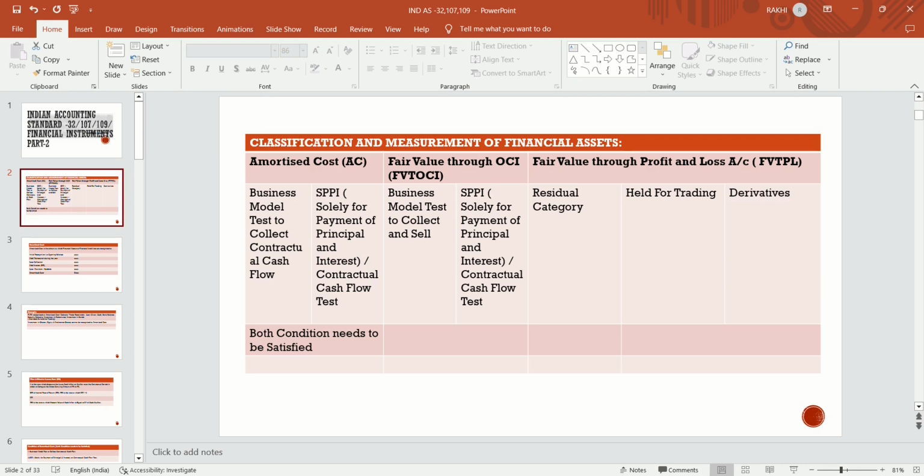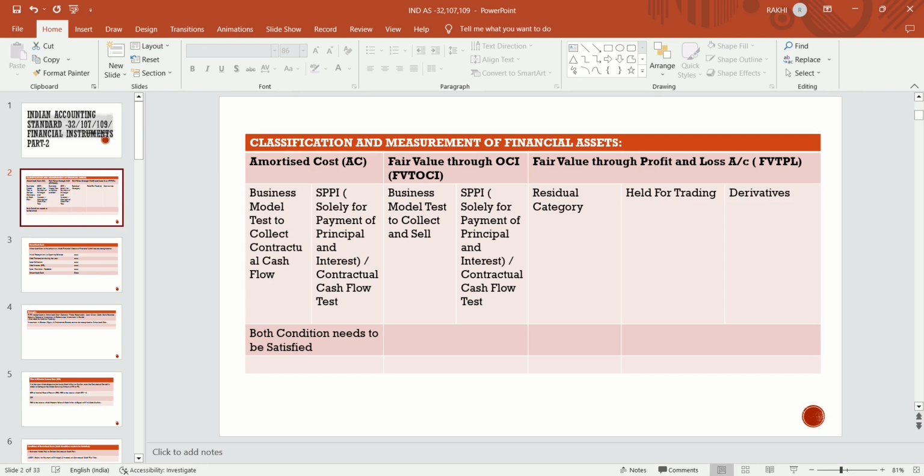Before maturity the entity has sold that asset, so intention of the management is to sell that asset before maturity. And the SPPI test, intention of the management to collect the principal and also the interest. So it's a contractual cash flow test. The SPPI test is common in amortized cost also and fair value through OCI. Because in the SPPI test, conditions are there: interest is there, management wants interest, then also the principal amount, then any rate of interest, like 0% rate of interest is also an interest rate.